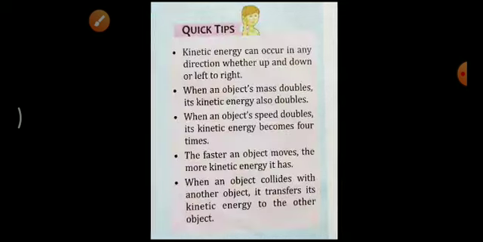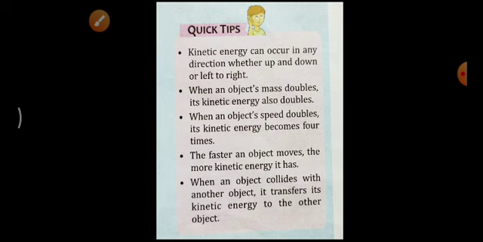Okay. Then the next one, quick tips are given about kinetic energy. The first point given is that kinetic energy can occur in any direction, whether it is up and down or left to right, whatever it may be. But the object must be in the state of motion. If any object is in the state of motion, then it has kinetic energy.